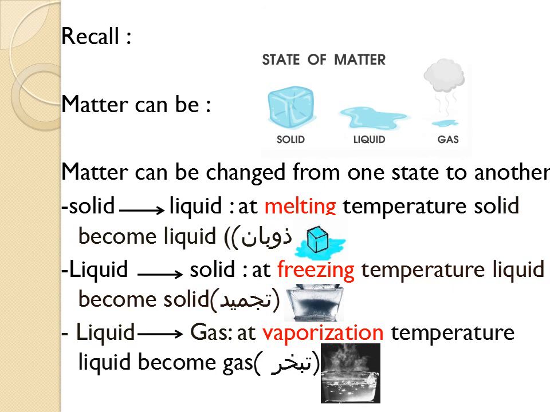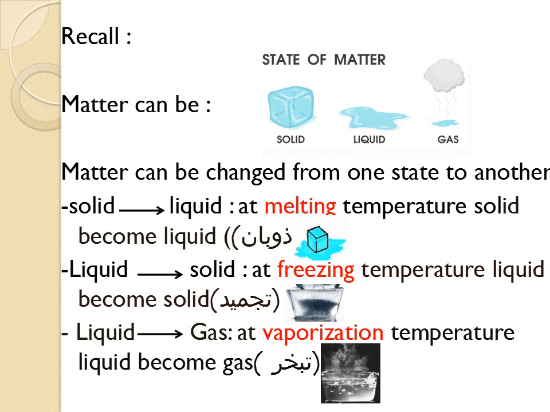In the end, liquid can also be changed into gas when the temperature reaches the vaporization point of the liquid, then the liquid can be transformed into a gas. For example, the water of the sea is vaporized or evaporated daily to become water vapor to form a cloud.